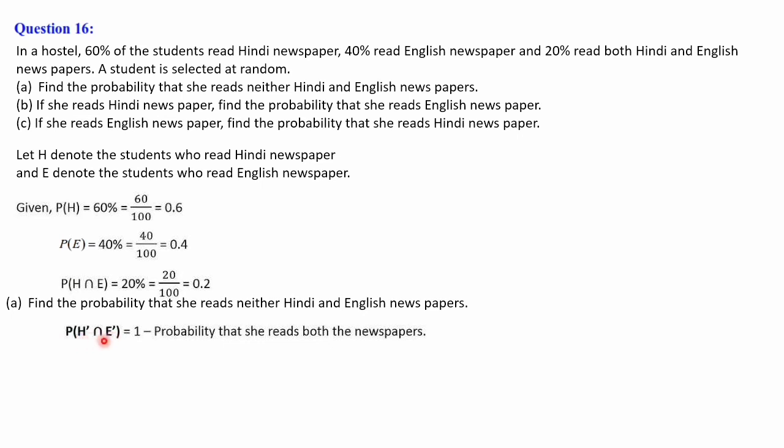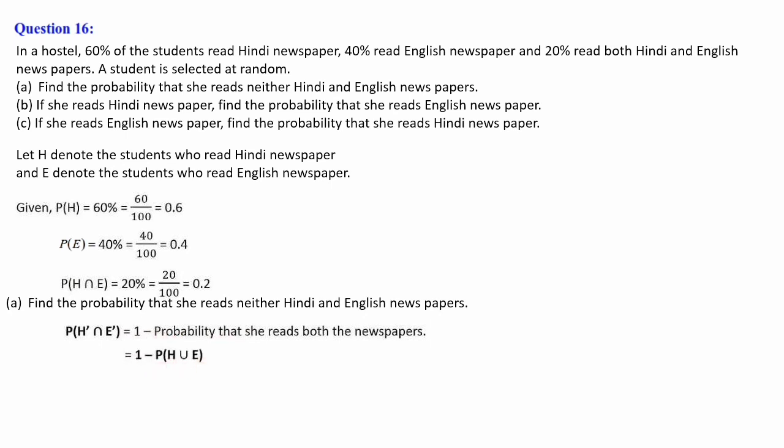That we can write as 1 minus the probability that she reads at least one of the newspapers, in the sense P of H union E. So P of H' intersection E' is 1 minus P of H union E.